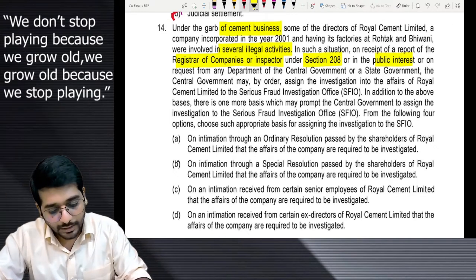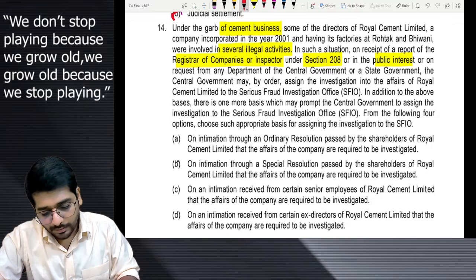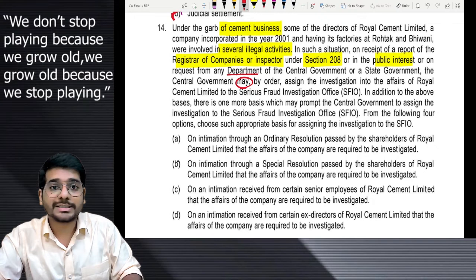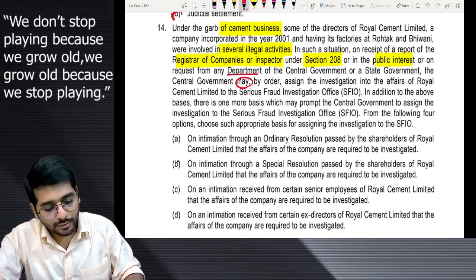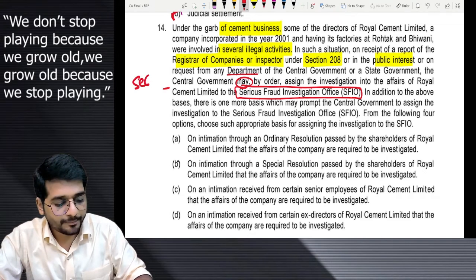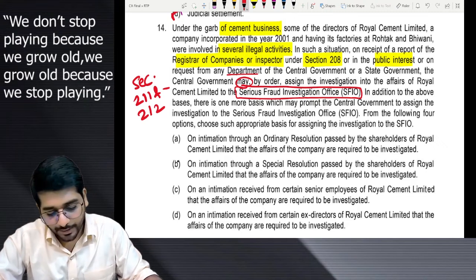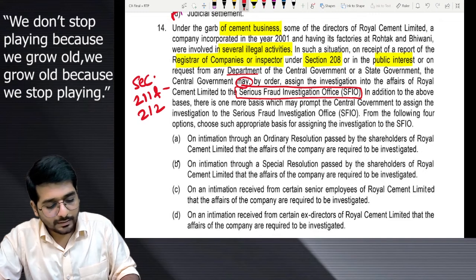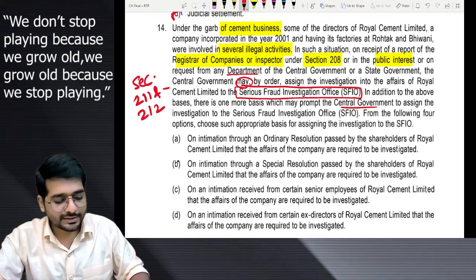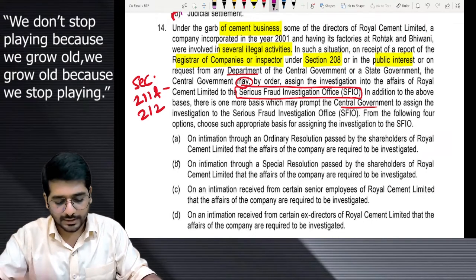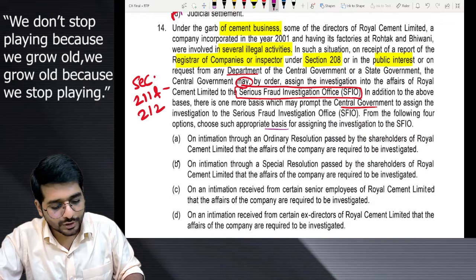Right? Okay. They are saying what happened over here. Or on a request by any department of CG or SG, the CG may by order assign investigation in the affairs to SFIO, meaning section 211 and 212 of your Companies Act, SFIO portion. In addition to the above basis, there is one more basis which may prompt CG to assign investigation in SFIO. One more basis there which may prompt the CG to start investigation. What is that? From the following 4 options, choose the appropriate basis.